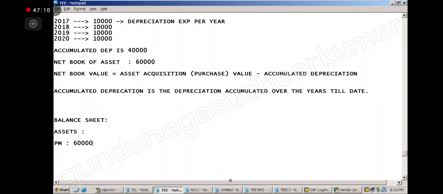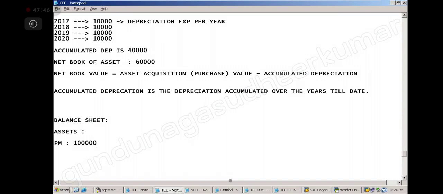But it is not giving me complete information, because if I buy new plant and machinery, how much depreciation I am doing, I don't have the clarity here, because this is a net effect. I buy new plant and machinery, I am depreciating old plant and machinery. It is all clumsy. How much depreciation they charge and how many new plant and machinery they purchase, I don't know. So that is why they are saying, show plant and machinery like this, 1 lakh only.